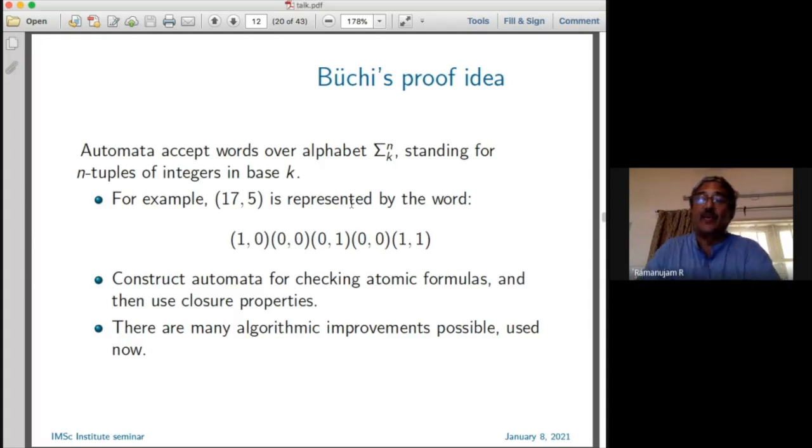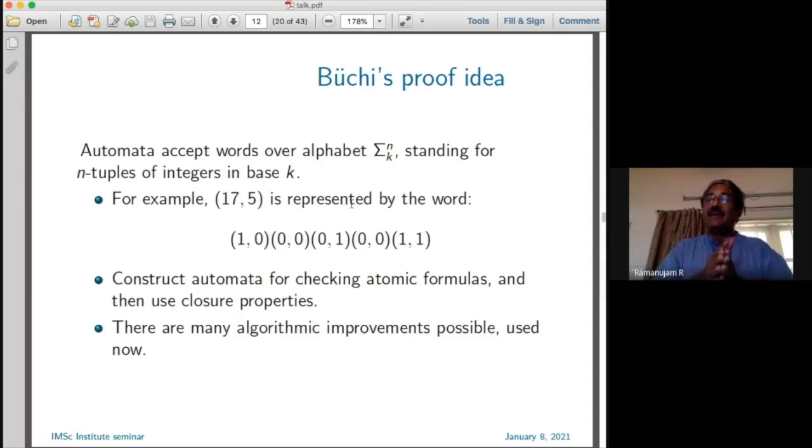A word is simply a sequence over this alphabet. Here is a sequence of pairs, because I'm taking base 2. And 17 is 10001 in binary, 5 is 00101. So I take them in positions and form tuples, and the automaton takes sequences of this kind, and for any particular sequence, it will say accept or reject.